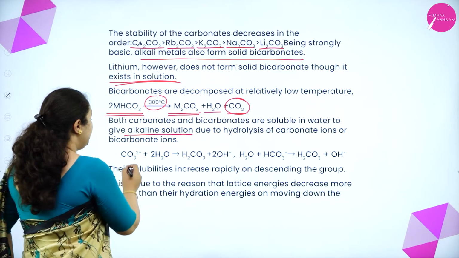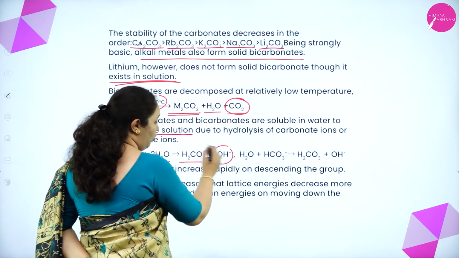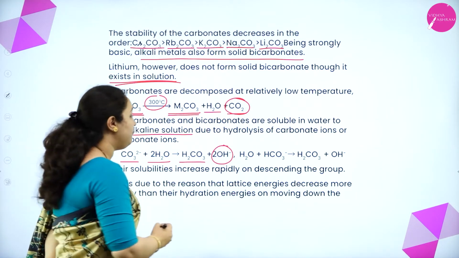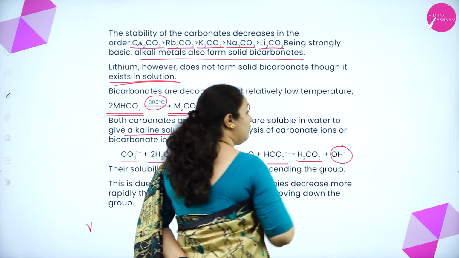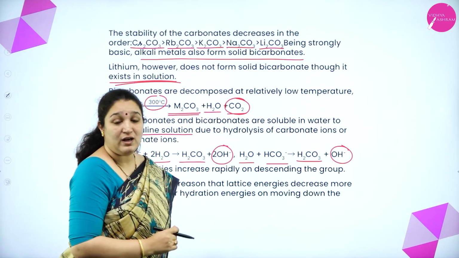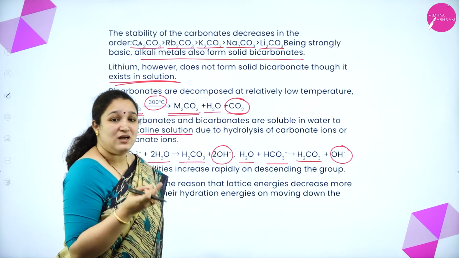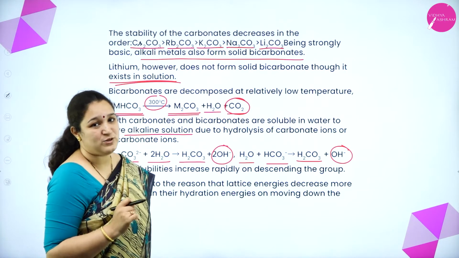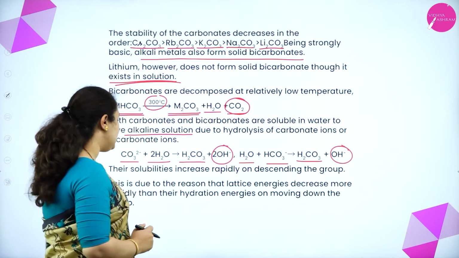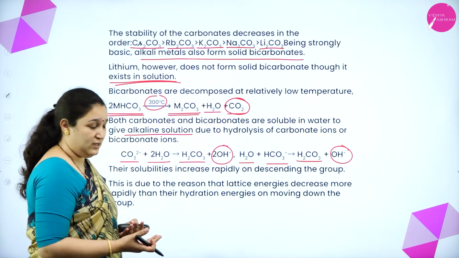You can see here, when we have carbonate with water, H2CO3 and 2 OH minus ions we get, and if we have bicarbonate with water, H2CO3 is formed and 1 OH minus ion we get. Both carbonates as well as bicarbonates, when dissolved in water, will give alkalis, that is, they will form OH minus ions. Next, the solubility goes on increasing as we come down the group.